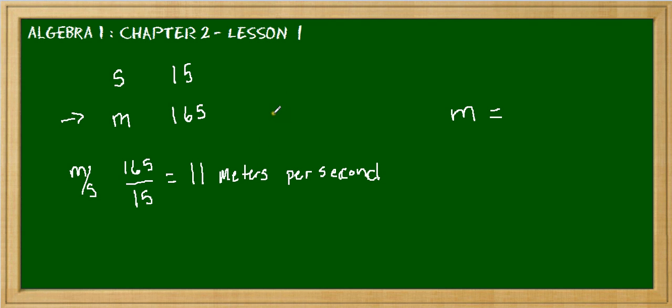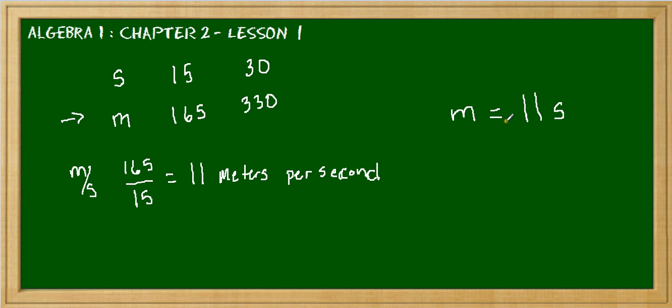Because if we looked at 30, I believe 30 was the next one, it was 330. And what's 330 divided by 30? Well, that would be 11. So we know that the distance is 11 times the time. I'm using that word twice there, don't want to confuse you. So we would be able to represent this as 11s.